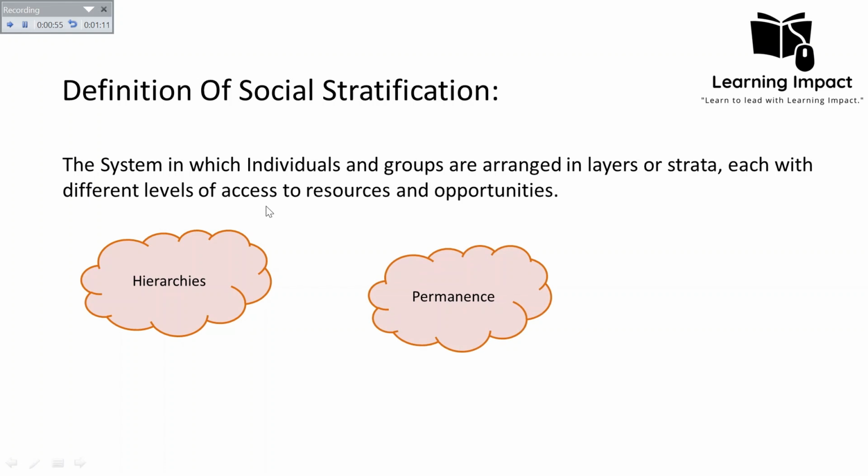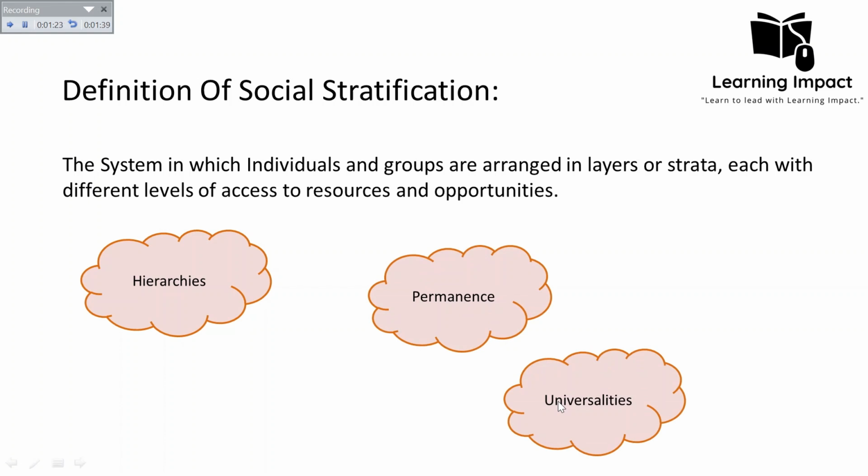It might be in the form of the caste system, which is one example of social stratification that is usually permanent. There are also other kinds of social stratification based on an open system, but most stratifications are passed from generation to generation, so it becomes difficult for any individual to change their stratum.